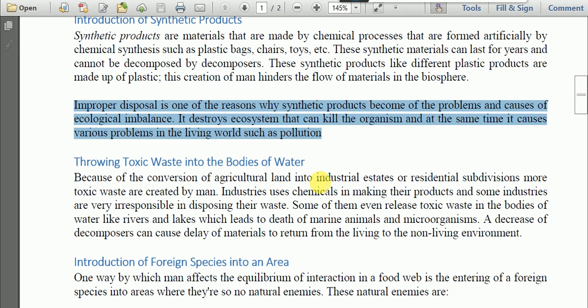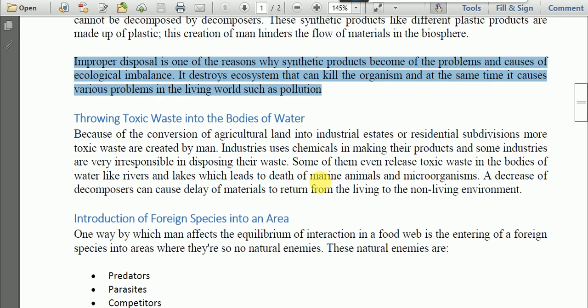We are not disposing of synthetic products, plastics, in a proper way, and that is why it destroys the ecosystem and can kill organisms. At the same time, it causes various problems in the living world, such as pollution. Different types of pollution: air pollution, water pollution, land pollution, and so on.